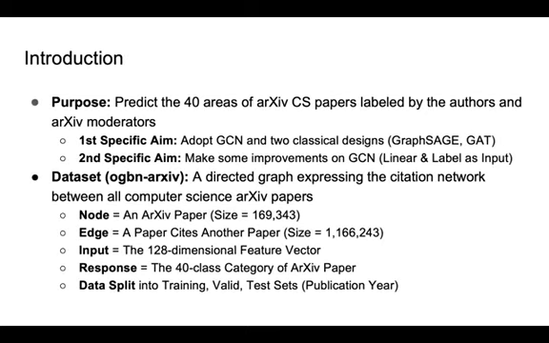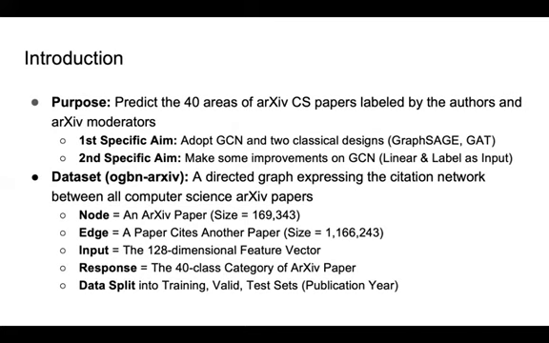The main purpose of this project is to predict 40 areas of arXiv CS papers, which are labeled by the authors and arXiv moderators. We have two specific aims. The first specific aim is to adopt GCN and other classical high-performance GNN designs. And the second specific aim is to make some improvements on GCN to address this node classification problem.